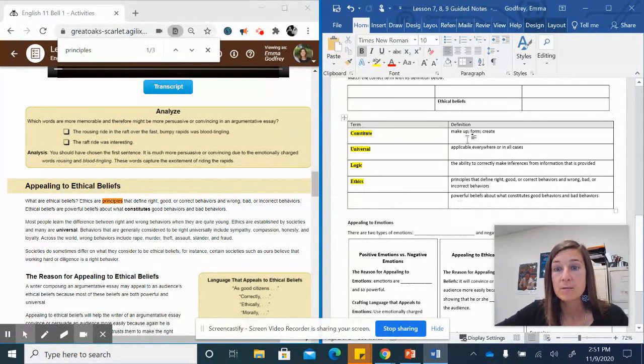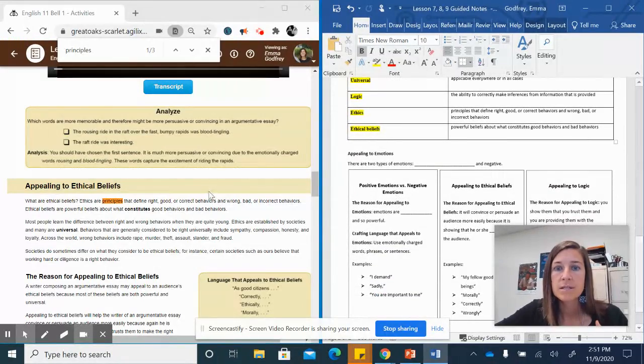And then our last one should be ethical beliefs, powerful beliefs. That's always a good sign, the word in the definition, about what constitutes, that was a vocab word, makes up, what makes good behaviors and bad behaviors. So our beliefs would be, actually it's right after it, ethical beliefs are powerful beliefs about what constitutes, what makes something good or bad. So that's our last term there.